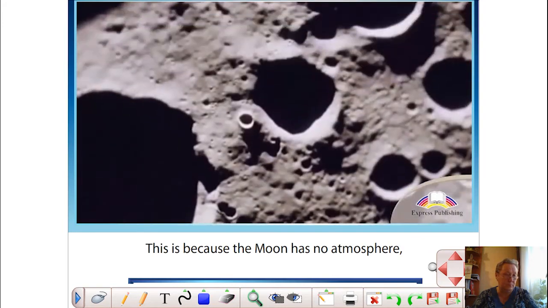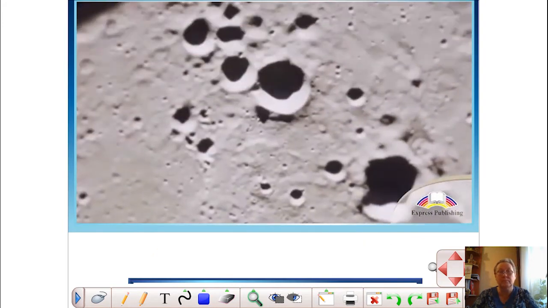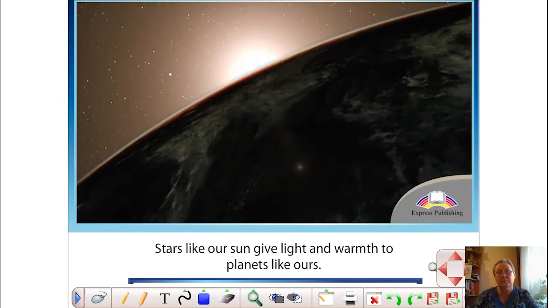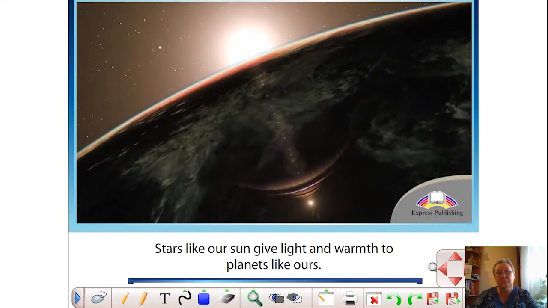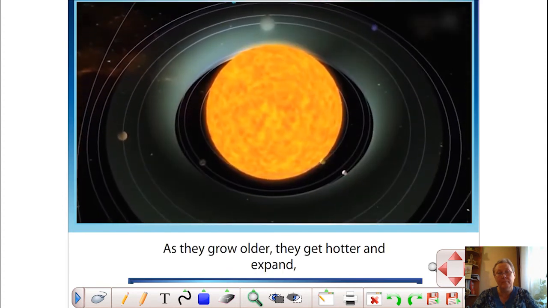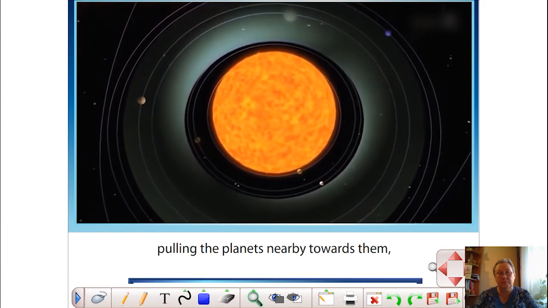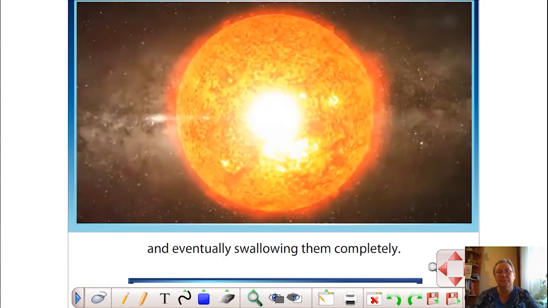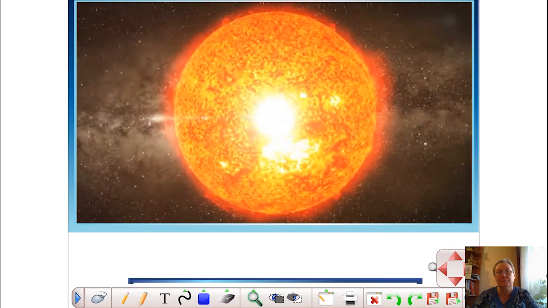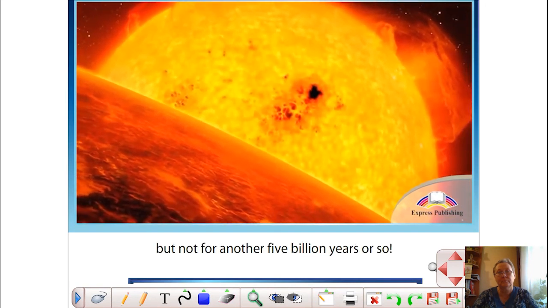This is because the Moon has no atmosphere, so there's no wind or water to wash them away. Stars, like our Sun, give light and warmth to planets like ours. As they grow older, they get hotter and expand, pulling the planets nearby towards them and eventually swallowing them completely. This may happen to Earth, but not for another 5 billion years or so.